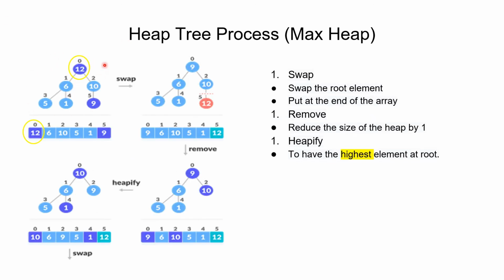After forming the maximum heap, the algorithm will then swap the root element and put it at the end of the array. You can see 12 is swapped with 9, and then after doing so, the 12 is removed, and the size of the heap is reduced by 1. You can see here that 12 is at the top already in the array, and after doing that, the algorithm will heapify again to have the highest element at the root. 10 is switched with 9, and the process repeats.